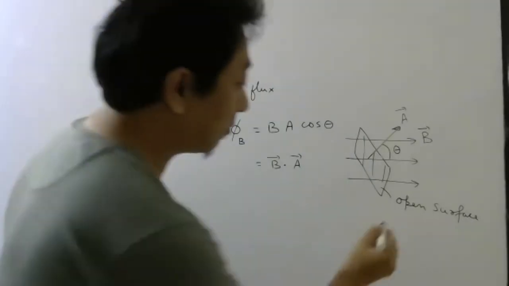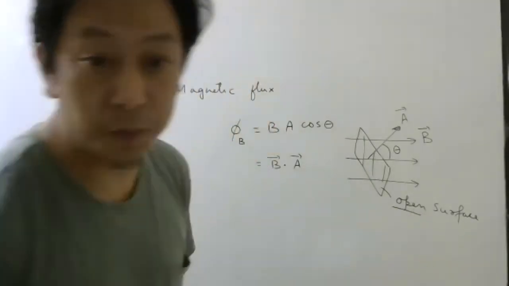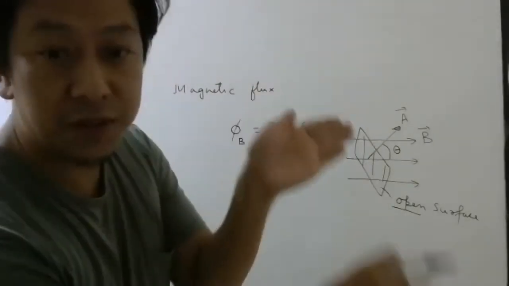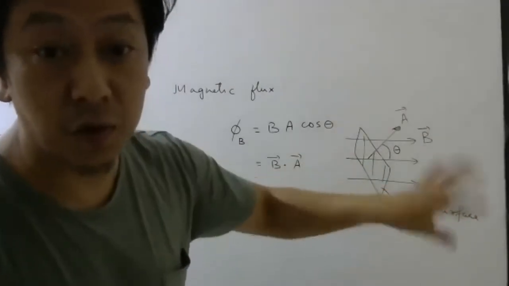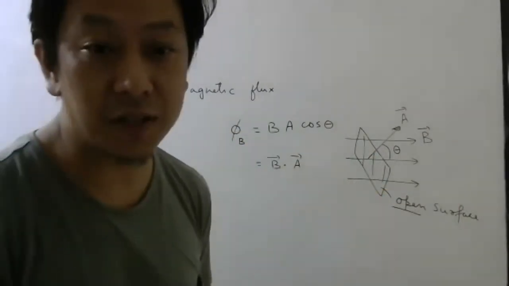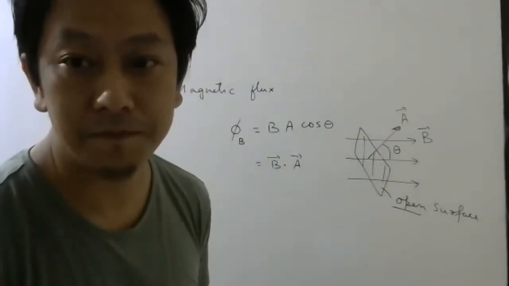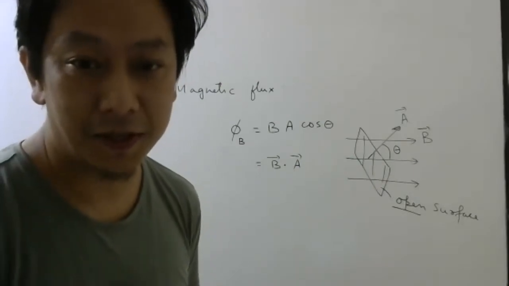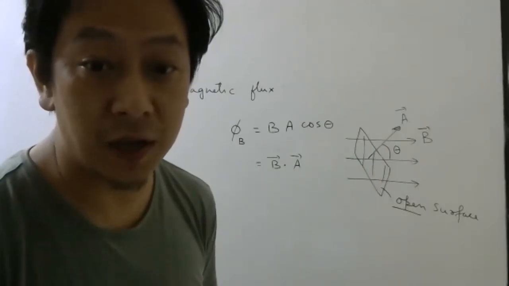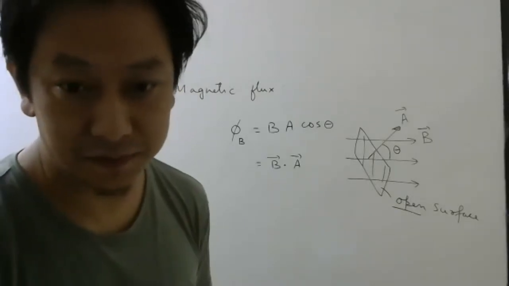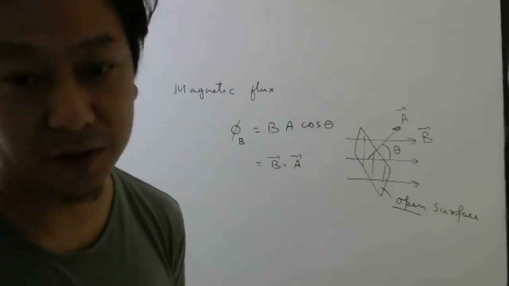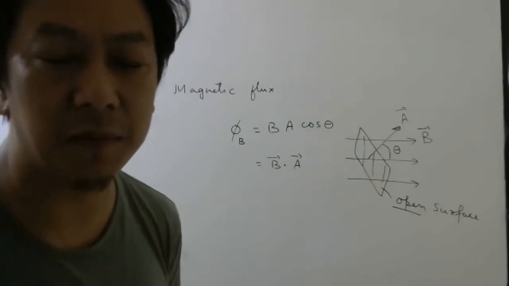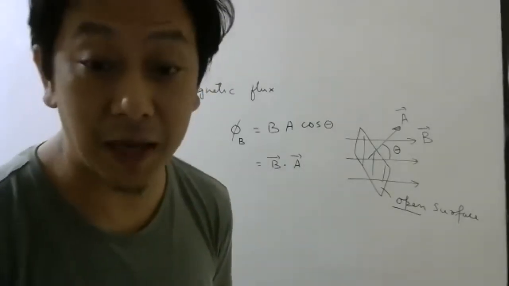Now, here I have mentioned what surface, look here, open surface. So it should be an open surface. Do you remember what will happen if the surface is closed? What will be the magnetic flux through a closed surface? Anyone remembers? Magnetic flux through a closed surface. It was zero. It is also called, if you remember, Gauss law in magnetism.